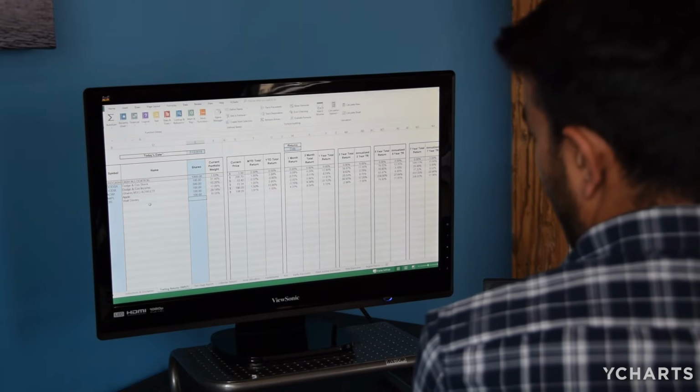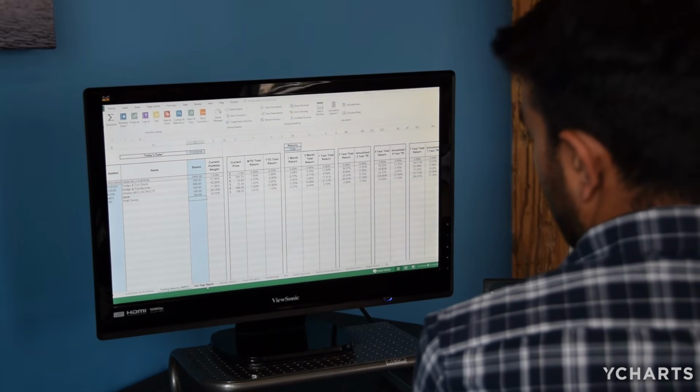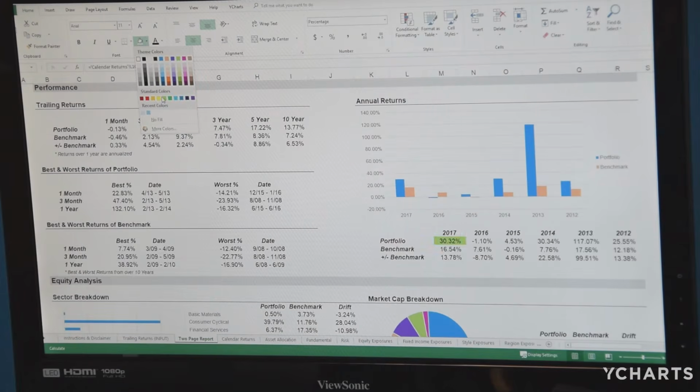YCharts Excel add-in is a huge value add. It's really a powerful technology. Excel provides a canvas, and when coupled with YCharts data, it allows our users to power extremely complex proprietary models,